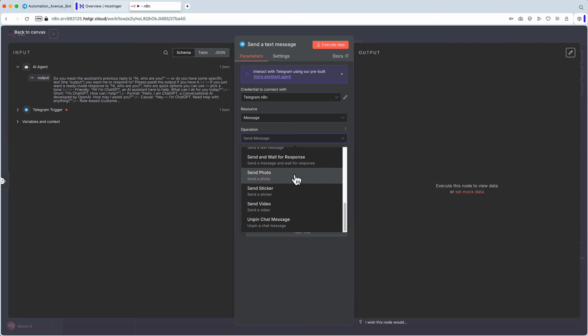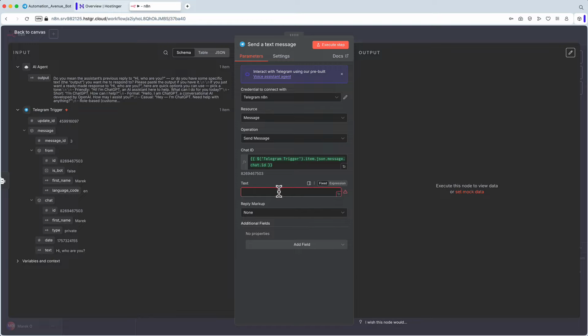And I can simply grab and put it here. Whatever chat ID is, I will use it here in this field. And the text, note that I am no longer interested in this original text. I am interested now in the output from my AI agent. So I drag this instead. This is the response of my AI agent to my original question. And that's what I need to put back to the Telegram channel.